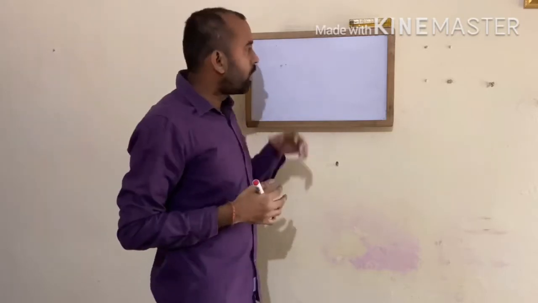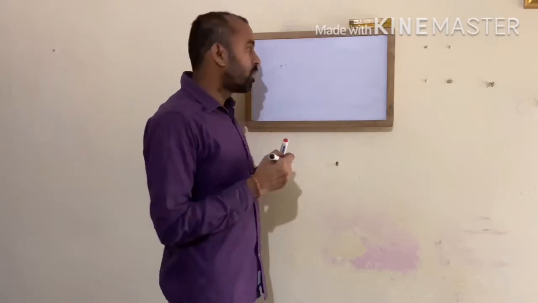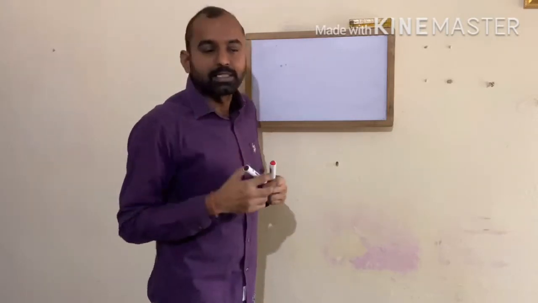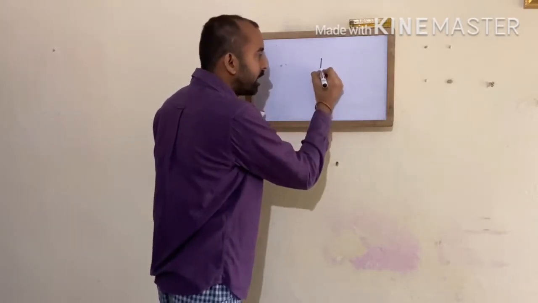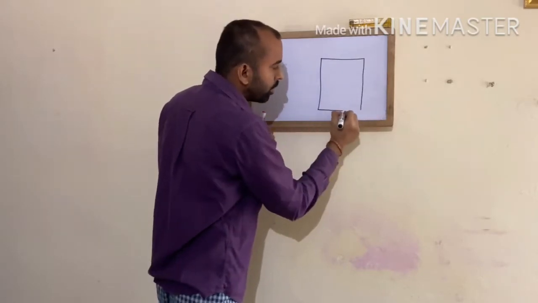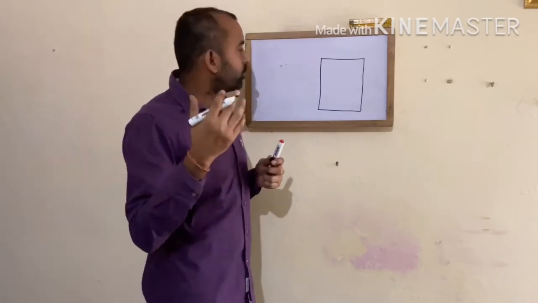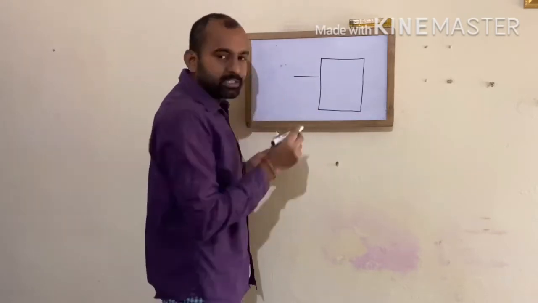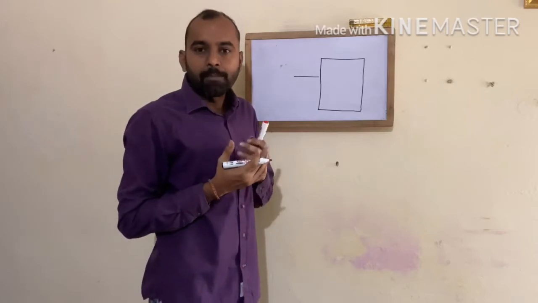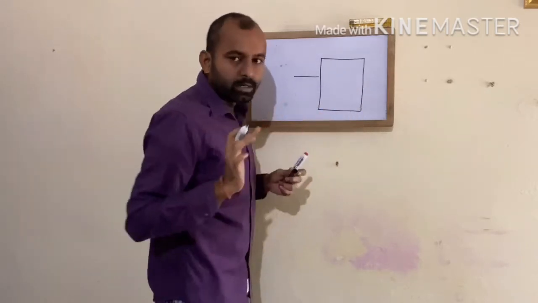Before going into immunochromatography, you should know the basics of chromatography, especially TLC. In TLC, you have a plate with a stationary phase coated on an aluminum plate. So this is your total stationary phase coated.